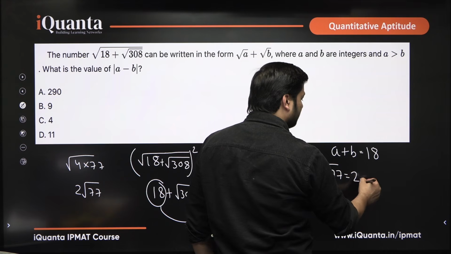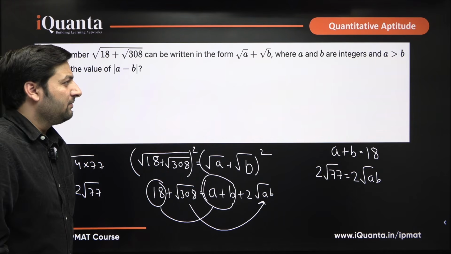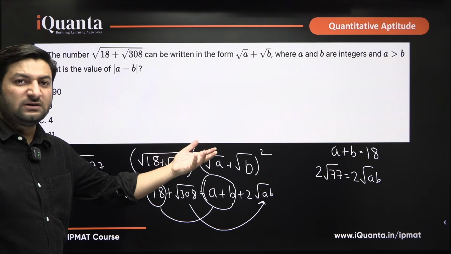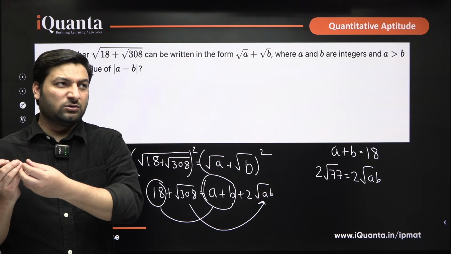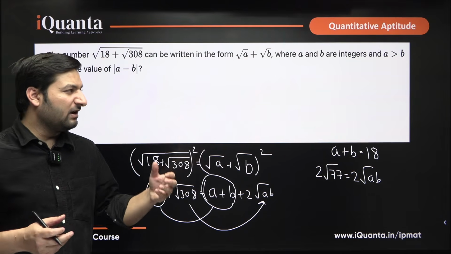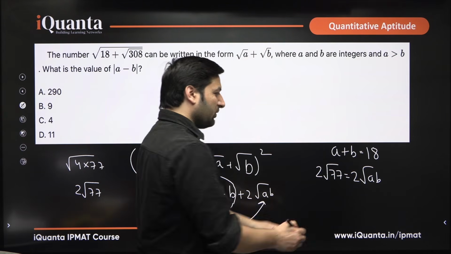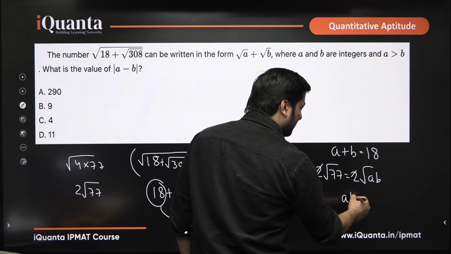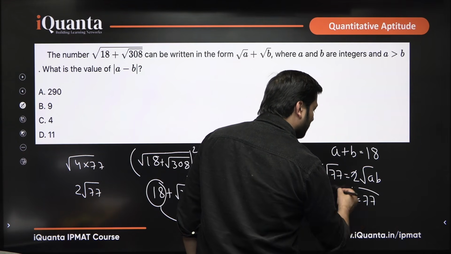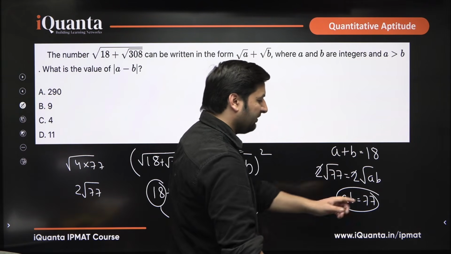So, this is a question where you basically have to compare both the left hand side and right hand side. Question is easy, but when it appears during an exam, sometimes we are not able to think in the right direction, okay, and we end up committing mistakes in such easy questions. So, what do we see? 2 cancels, root ab equals root 77. Can we say that ab is 77? You have got two equations, yes or no? a plus b equal to 18, ab equals 77.